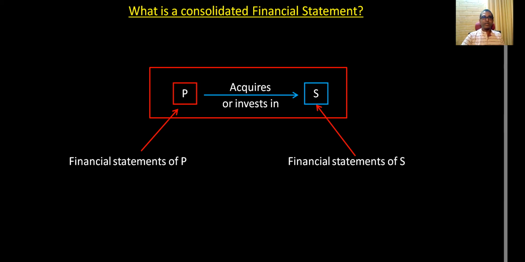Usually you call it P group. Now company P has financial statements, company S has financial statements. Now you need a new set of financial statements called financial statements of P group. For the entire P group, you need financial statements. So it is known as consolidated financial statements. Financial statements of company P is known as consolidated, not company P, sorry. Financial statements of P group is known as consolidated financial statements.